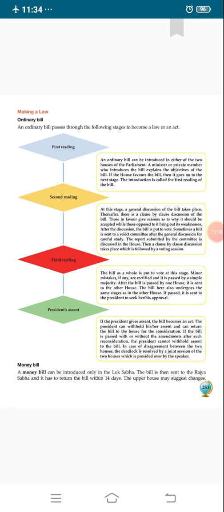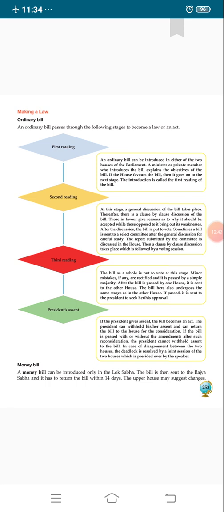It means when there is a dispute between the two houses, Lok Sabha and Rajya Sabha, there will be a joint meeting, and the head of the joint meeting will be the Lok Sabha speaker. This is the ordinary bill, and how an ordinary bill becomes a law. Now we will discuss the money bill, and how a money bill becomes a law.